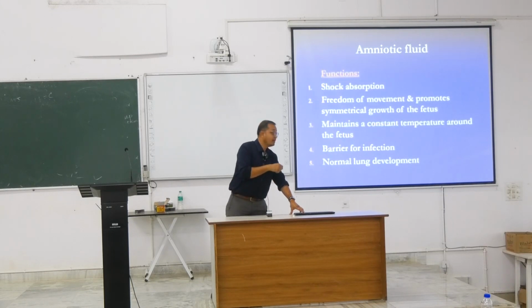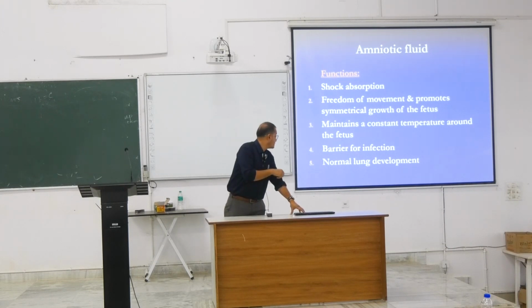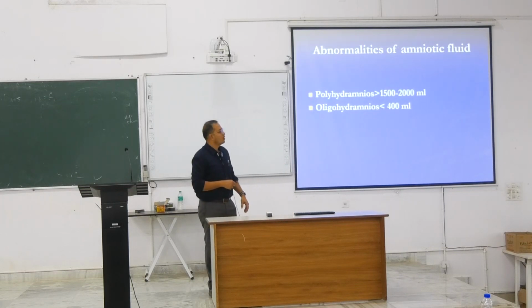So the amniotic fluid works as a shock absorber and gives a soundproof environment for the fetus, as well as maintaining the temperature around the fetus. It makes a barrier, kidney and lung development happens there, and movement of the fetus and symmetrical growth can be done because of this fluid. Normal fluid has to be no more than 1 liter. If it is more than 1 liter, the fetus may be struggling there.